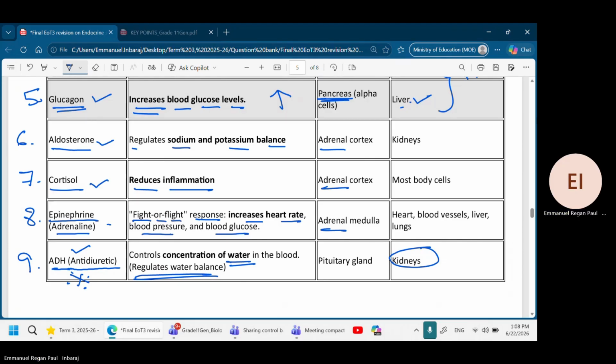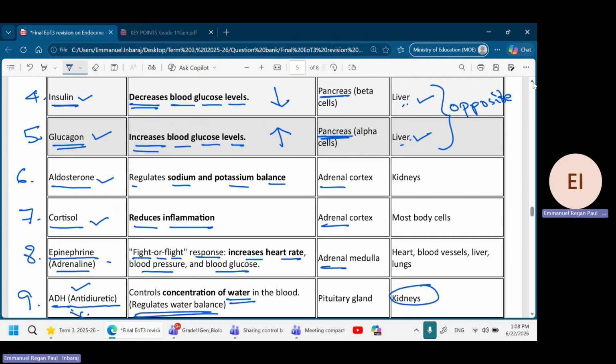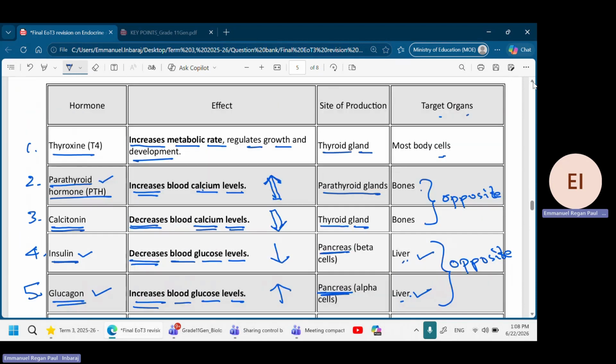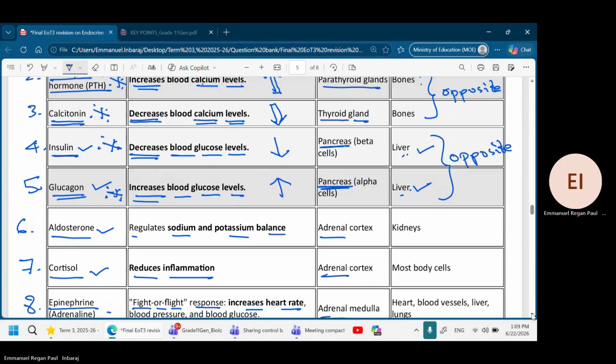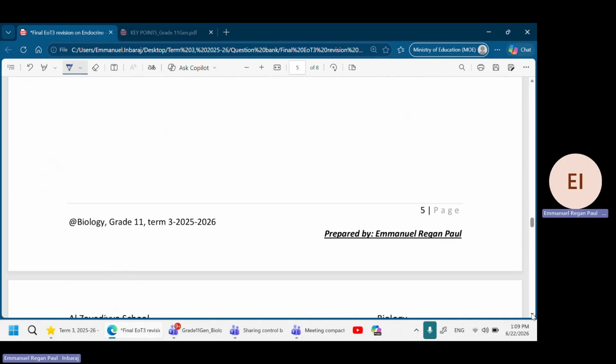Insulin also is important. Insulin and glucagon, very important. And very important is calcitonin. Calcitonin decreases the blood calcium level, and also parathyroid. These are the important hormones that you need to concentrate more on. Okay, now let's see some of the questions here. Almost the whole chapter is on this.